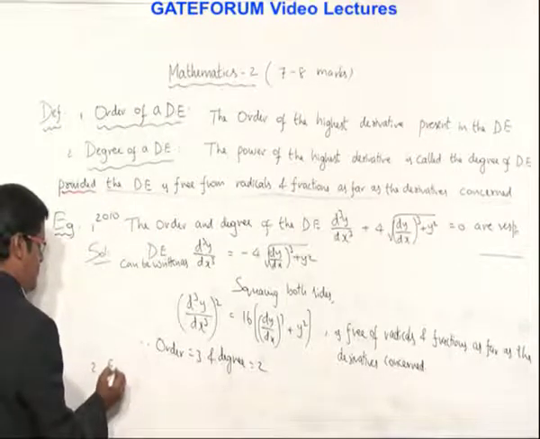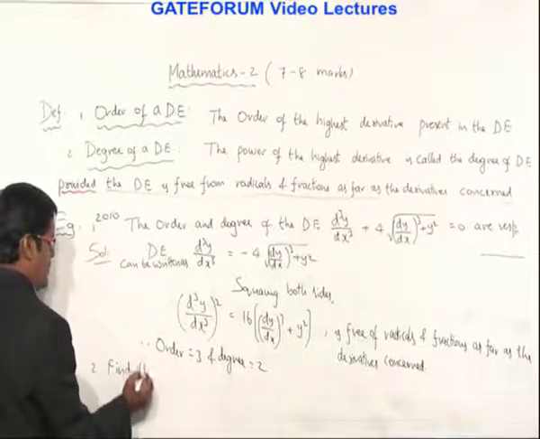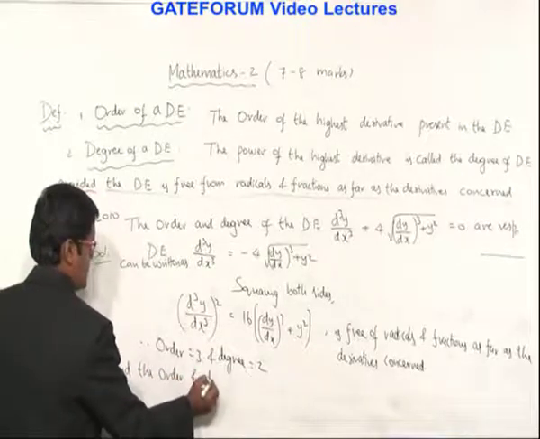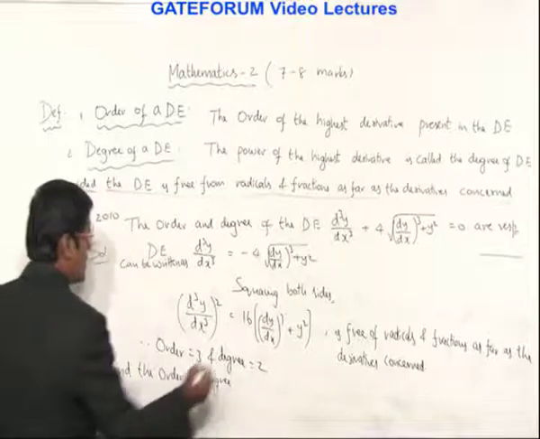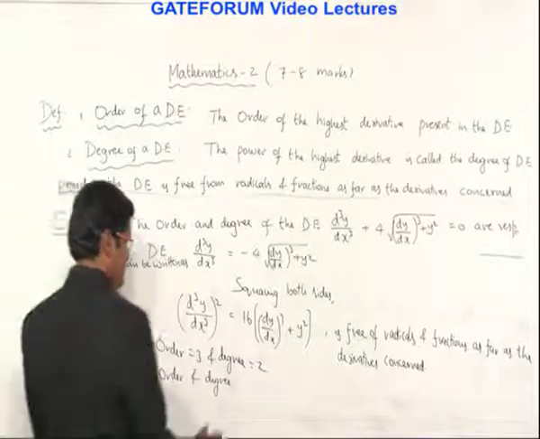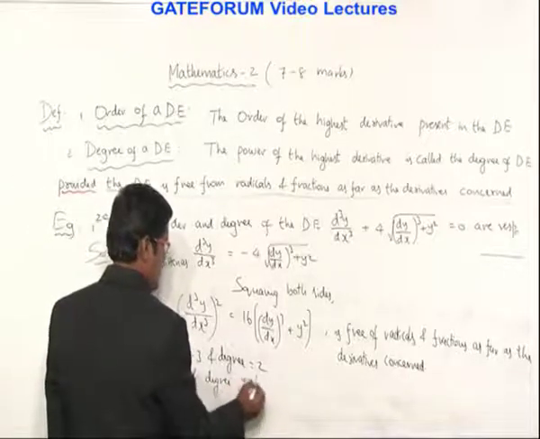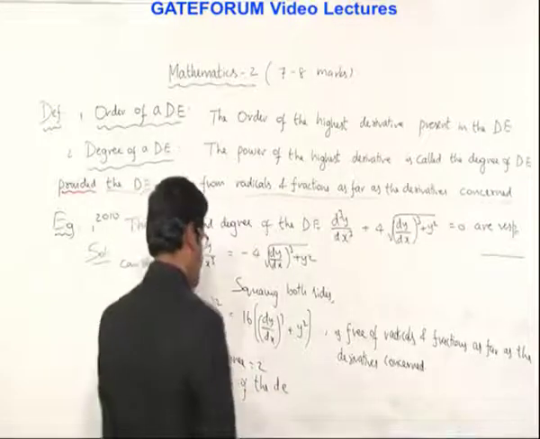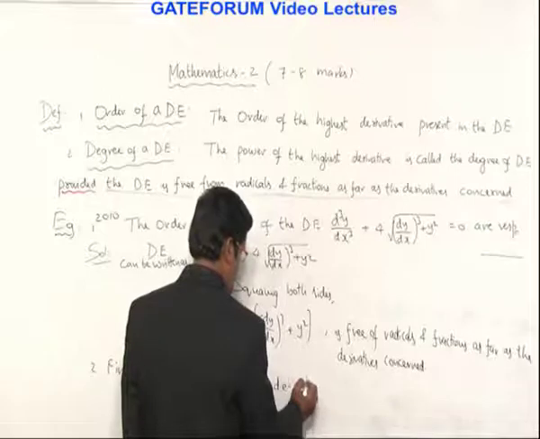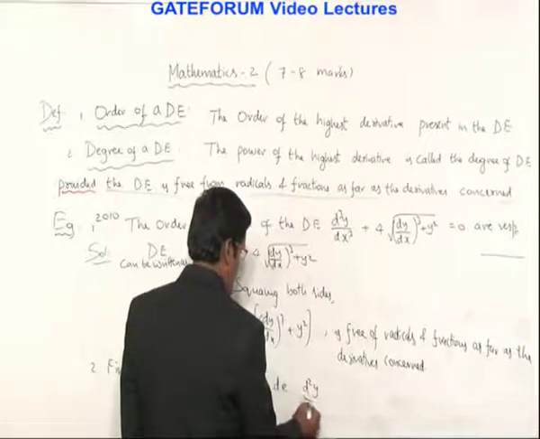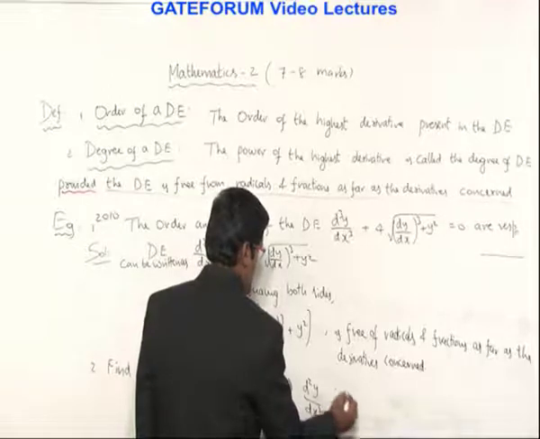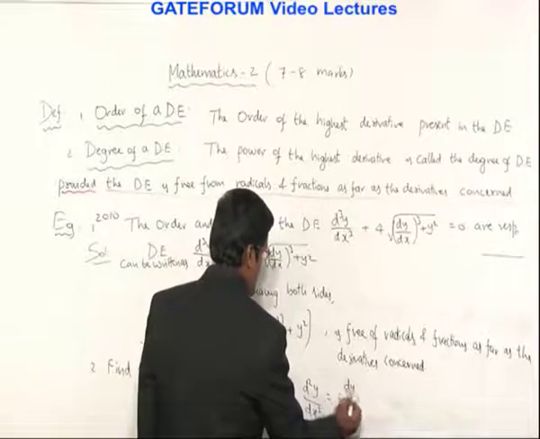Second example, find the order and the degree of the differential equation d square y by dx square is equal to e to the power dy by dx.